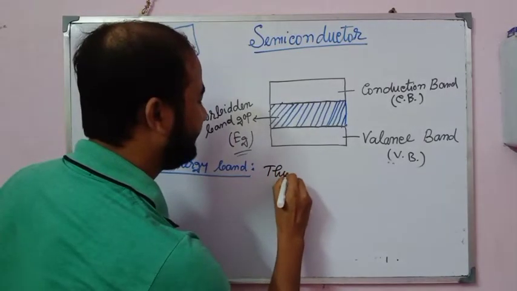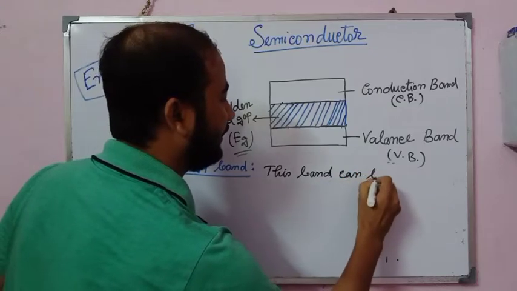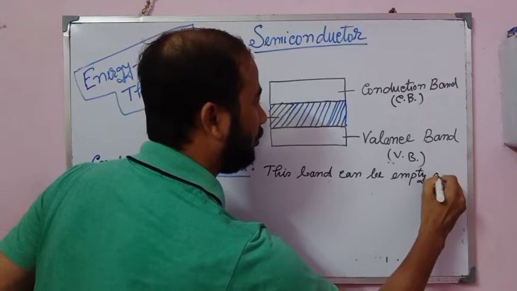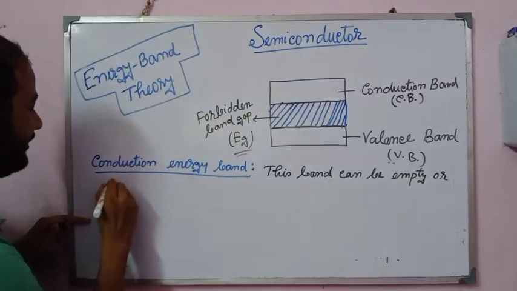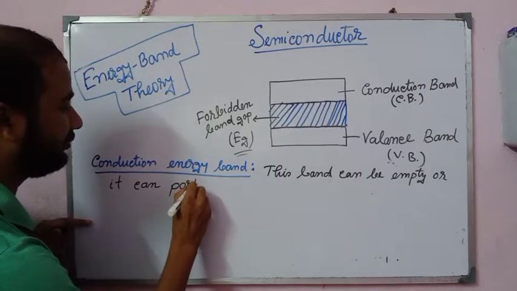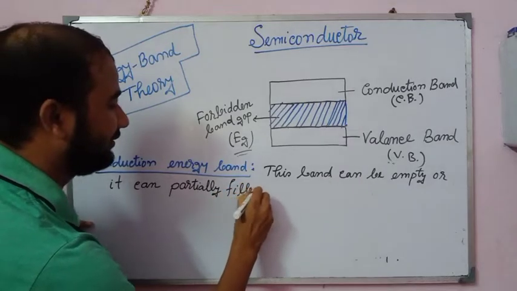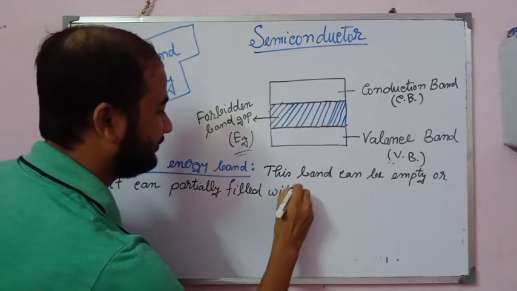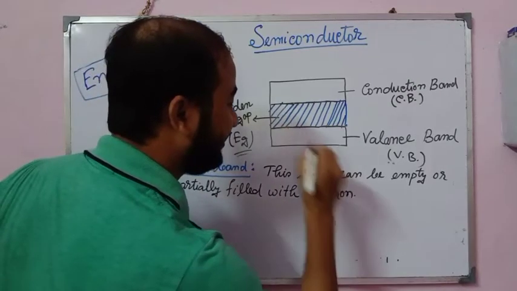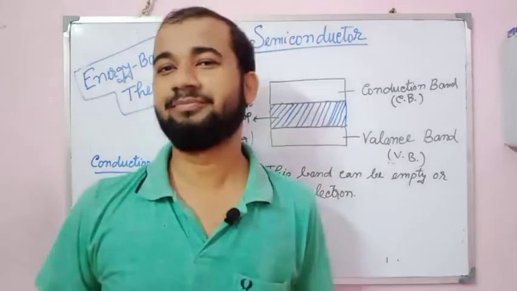This band can be empty or it can be partially filled with electrons. Electrons present in this band carry electric current.